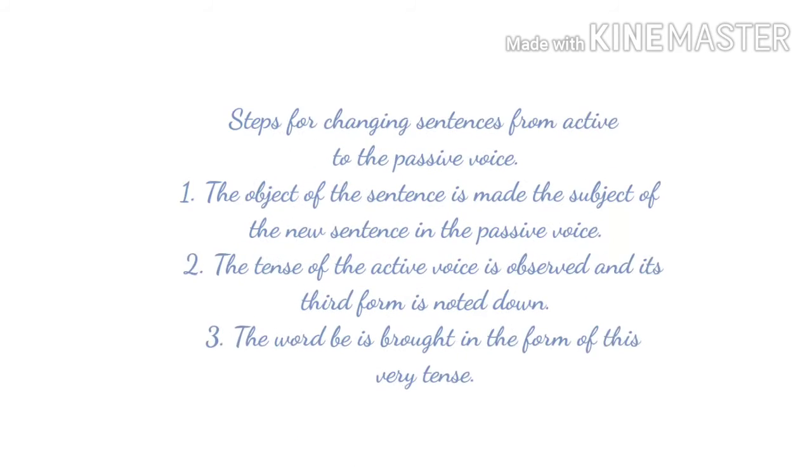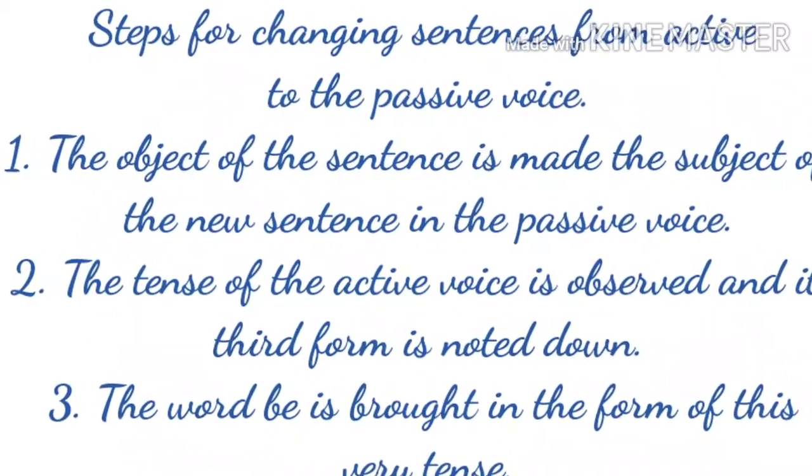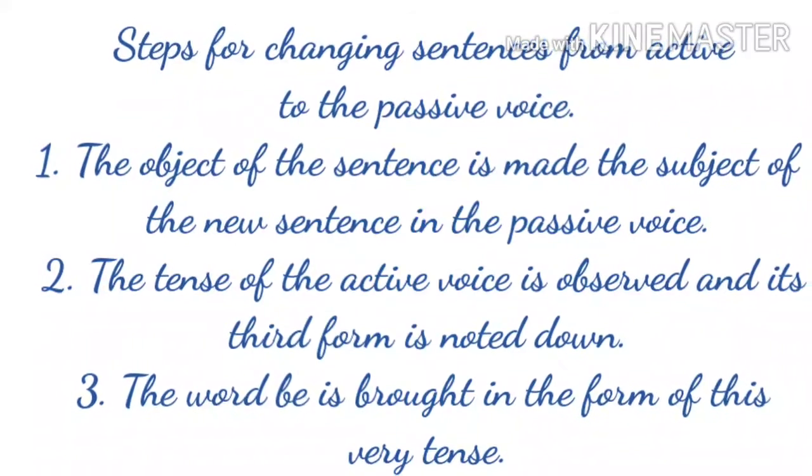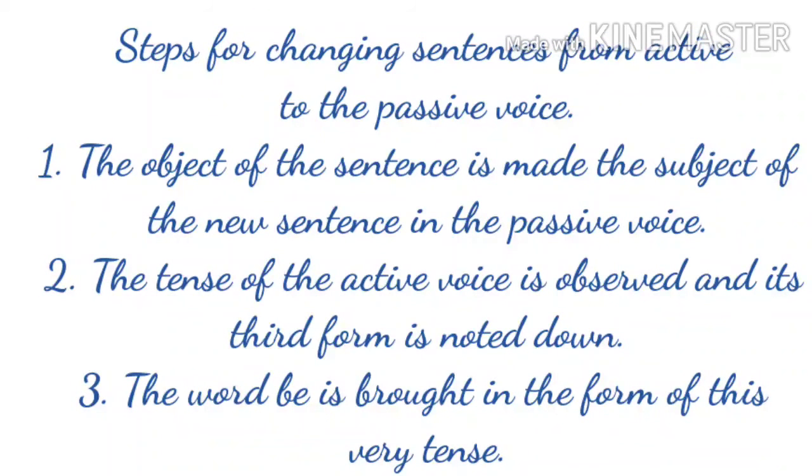The steps for changing sentences from the active to the passive voice. The object of the sentence is made the subject of the new sentence in the passive voice. The tense of the active voice is observed and its third form is noted down. The word be is brought in the form of this very tense.